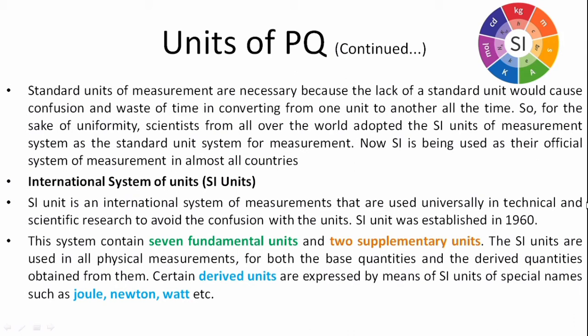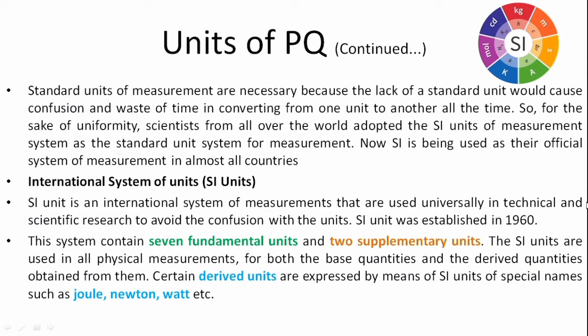So for standardization and uniformity, scientists from all over the world have adopted the SI unit of measurement as a standard unit system for measurement. So now SI unit is being used as the official system of measurement in almost all countries.